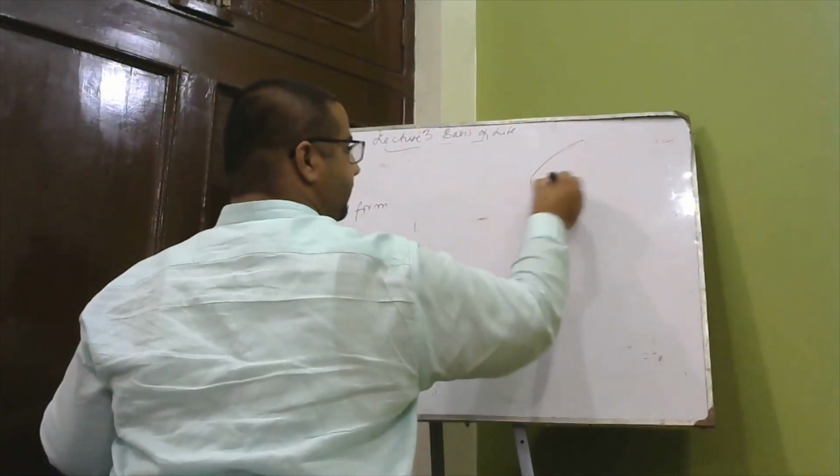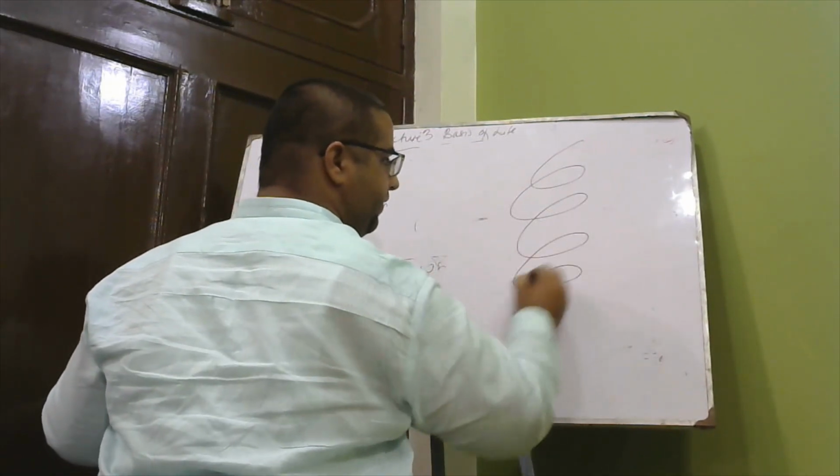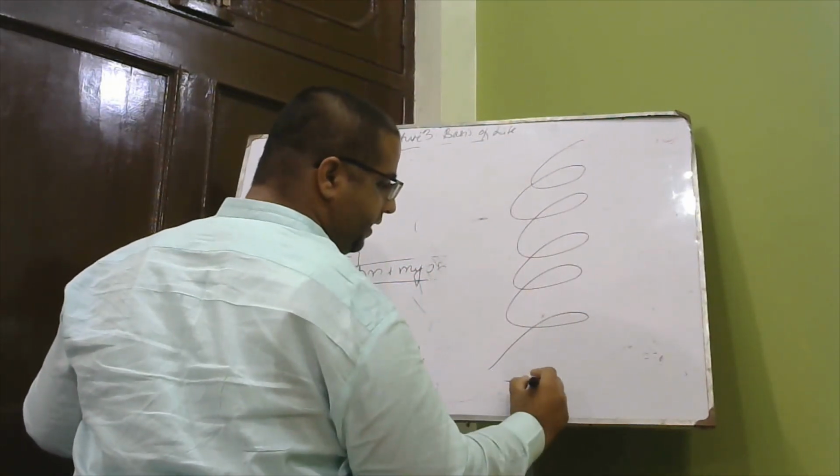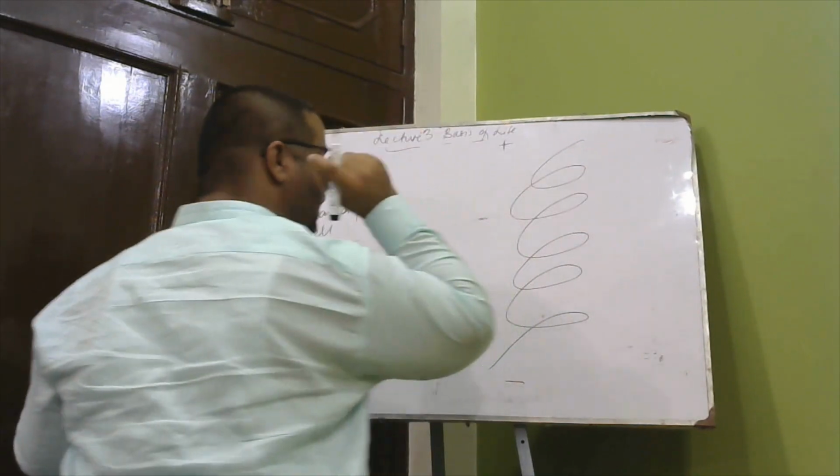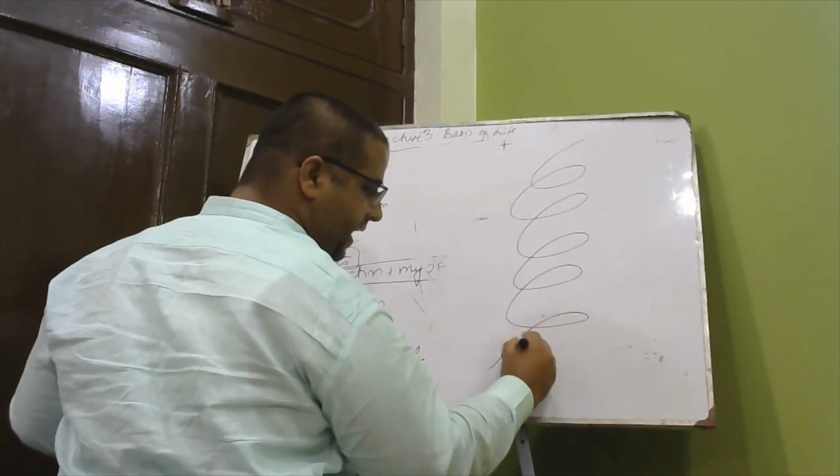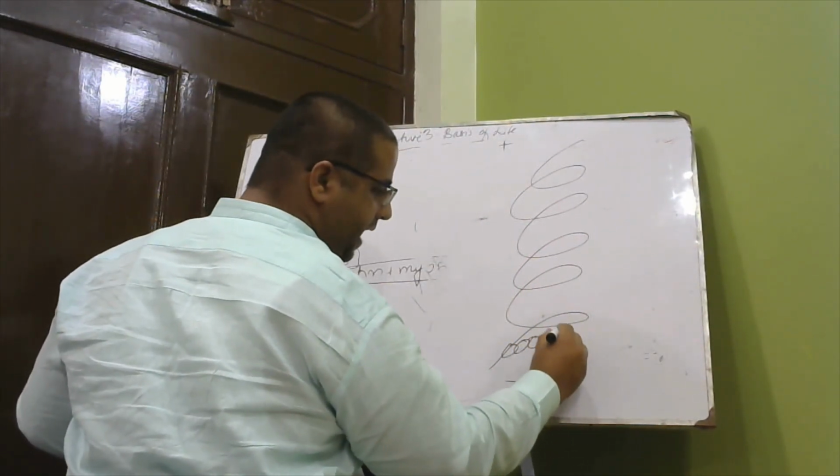Tubulin molecules are attached in such a way that it gives polarity. One end is negative, the other end is positive. Tubulins are attached in that format as dimers.